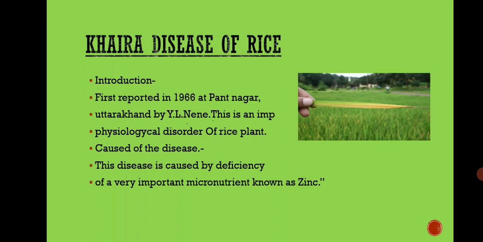Khaira disease of rice. First reported in 1966 at Pantnagar, Uttarakhand by Y.L. Nene. This is an important physiological disorder of rice plant. Initially, Dr. Nene studied the symptoms in relation to microbes or any other pathogen, but wouldn't find any relation between them. Later, he found that the pH of the soil is high, that is alkaline, where the prevalence of Khaira disease is more and pH of non-affected soil was less.